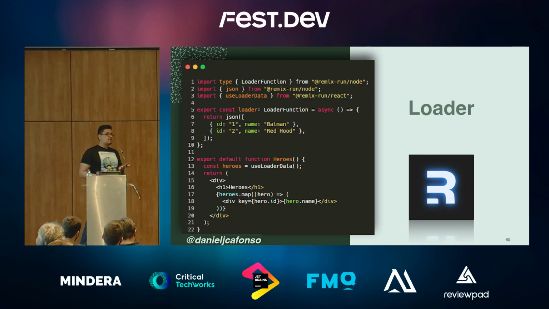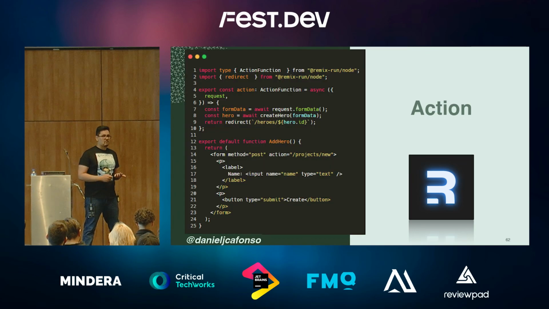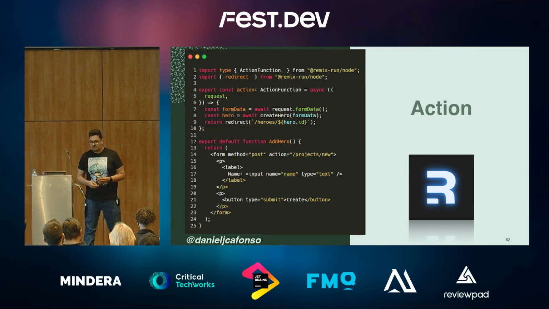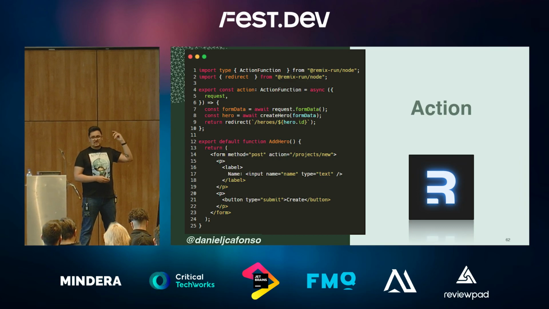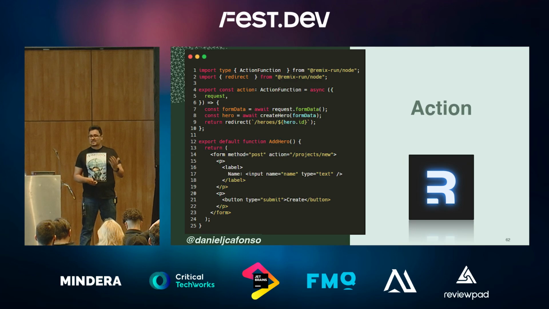Now what do you do if you want to do mutations? Well, the traditional way: forms. Forms are there to perform mutations. You do a post, you define what action you want to trigger. Whenever the user triggers that submit, this data is going to go to the server and run an action.